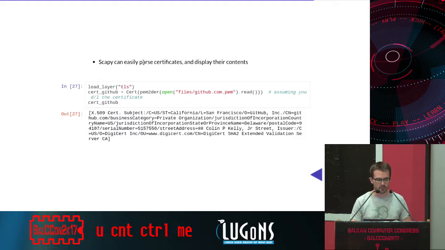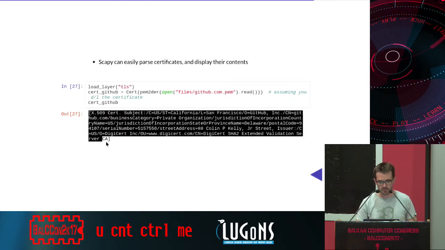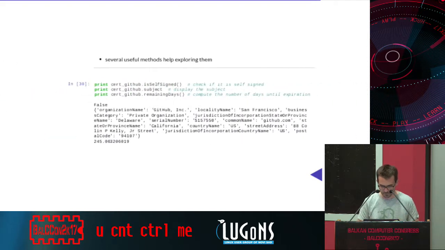When you have load_layer TLS, you can, for example, parse a certificate with this line. What I did first, I downloaded the GitHub certificate on my laptop, and then you can just call this line in order to read the certificate. So at the end, you have a Skype object which contains the certificate, and if I'm doing cert_github, it will give me a nice representation of the certificate. So not really useful yet.